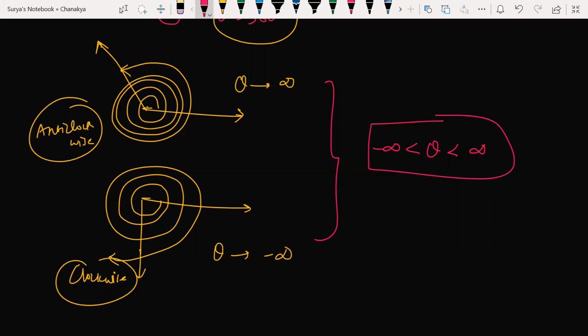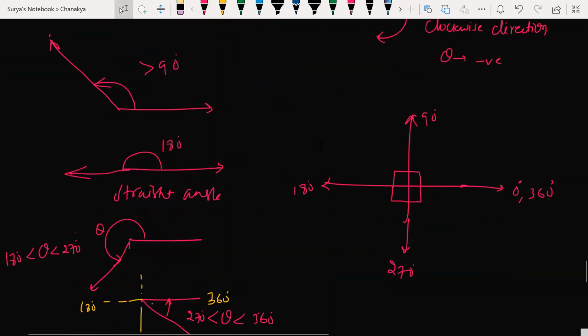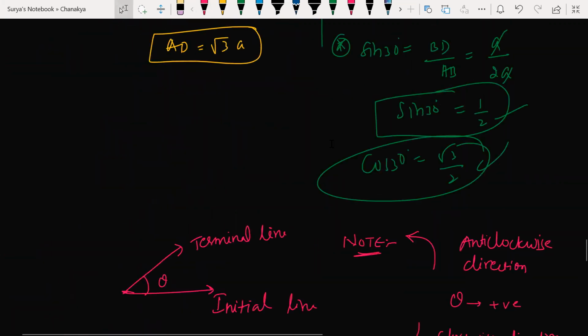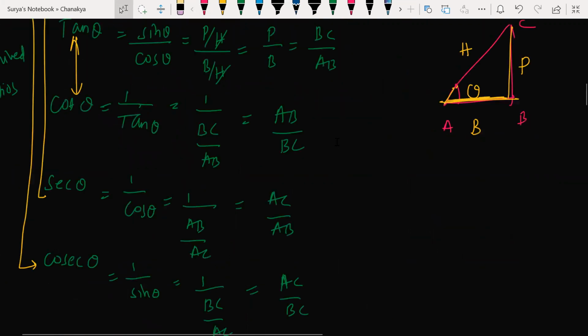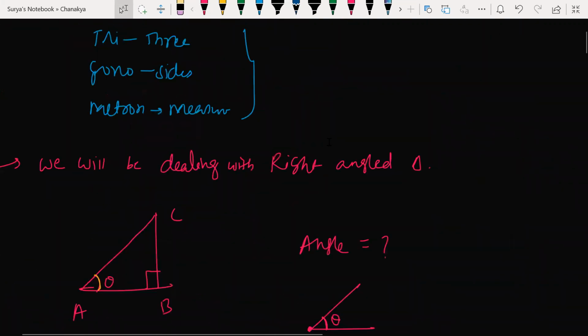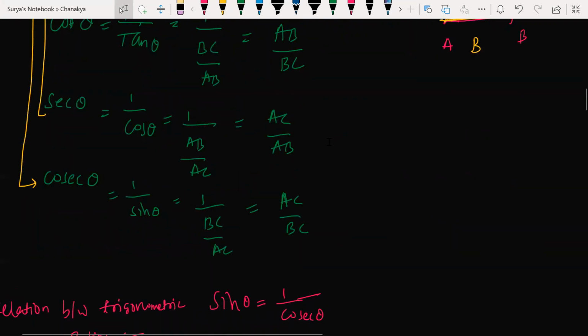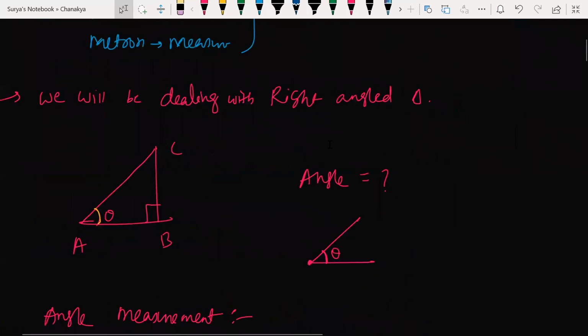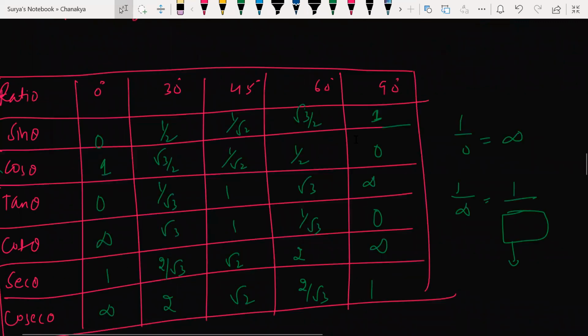Hello, guys. Is it clear? Yes, sir. Clear. So this is a very, very basic thing. Today we learned about the introduction to trigonometry: what is trigonometry, and what ratios we'll be learning in trigonometry. And guys, till 10th standard, you'll be learning only up to 90 degrees.